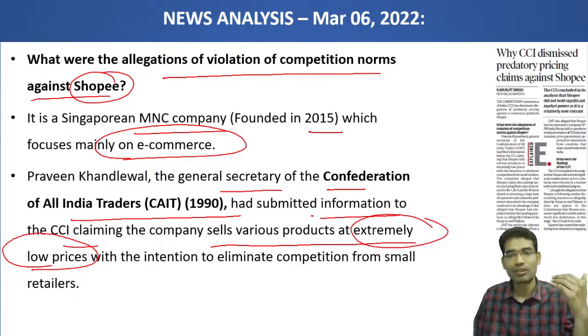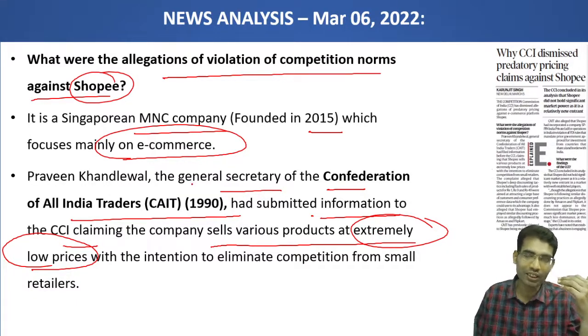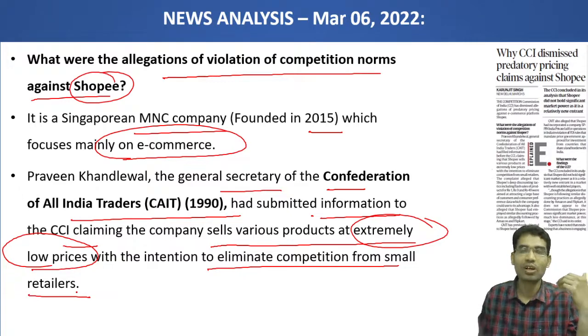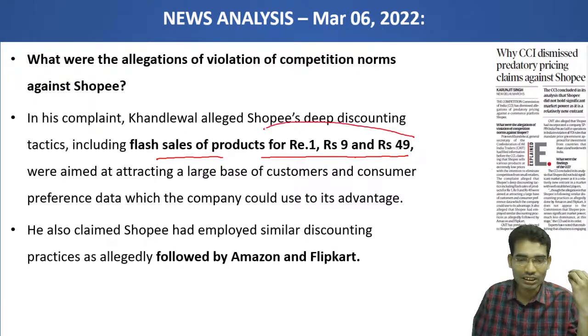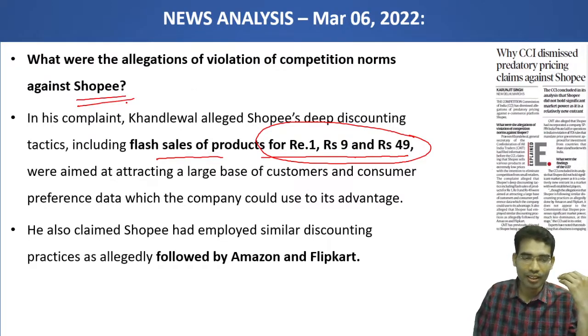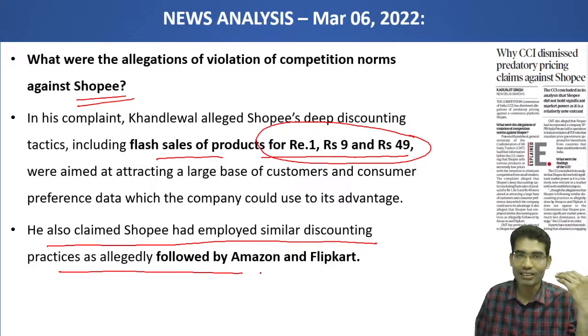If a company sells its products at extremely low prices, it will create a disadvantaged position for other competitors, with the intention to eliminate competition for small retailers. This is the complaint. It said that including flash sales, products at 1 rupee, 9 rupees, 49 rupees, at such low prices, will ultimately kill the fellow competitors. The complainant also claimed Shopee had employed similar discounting practices as allegedly followed by Amazon and Flipkart.